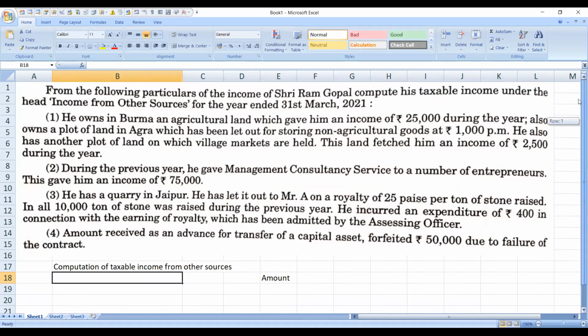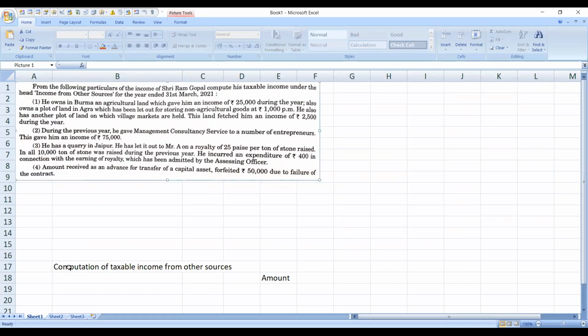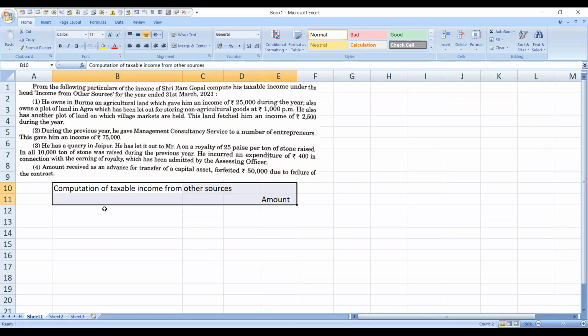Students, for your reference, quickly take a screenshot of the question, because I'll be moving further where you can see only the solution. For your reference, quickly take the screenshot. I hope you finished taking the screenshot. So we'll begin with the solution.